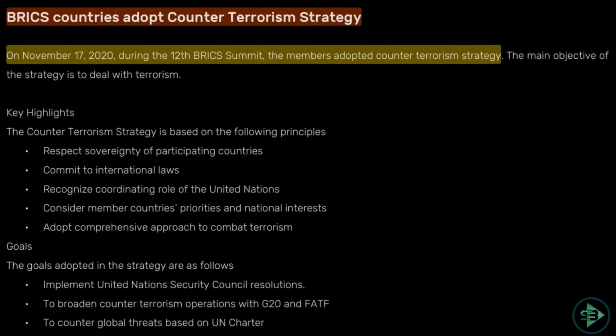So the next piece of news we come across is BRICS countries to adopt a counter-terrorism strategy. So first of all, what is BRICS? It is Brazil, Russia, India, China, South Africa. It's an organization. Why was this organization formed? Is it like a trade organization just like RCEP and TPP?